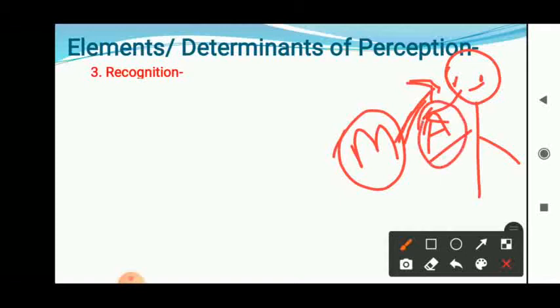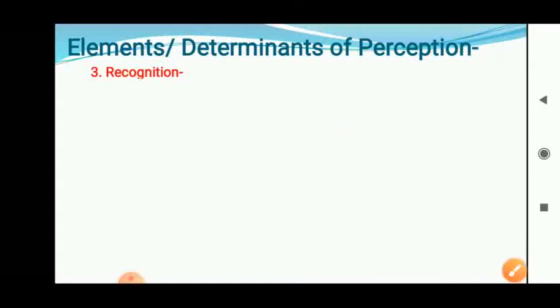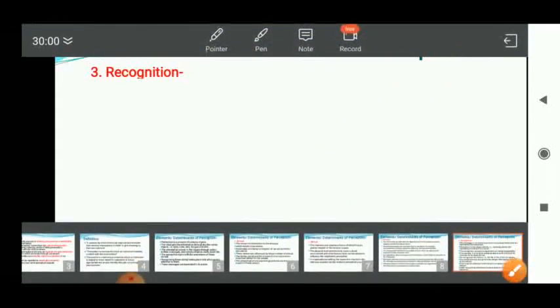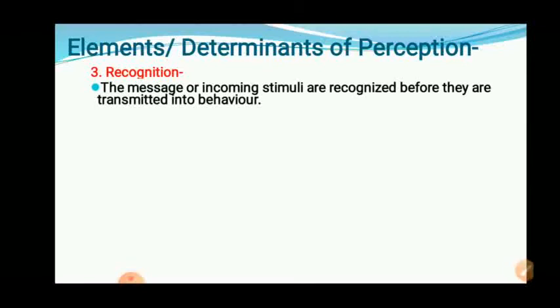After paying attention, the recognition stage is there, which is carried out in our mind. Recognition stage means basically we are trying to think on that particular message. Now, what is the meaning of recognition? The messages, the stimuli coming, are recognized before they are transmitted into behavior.